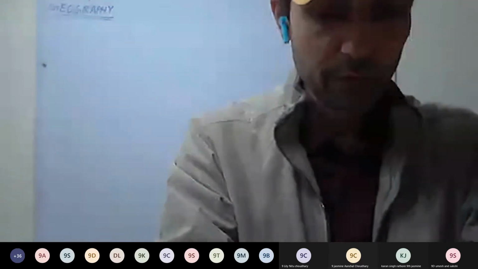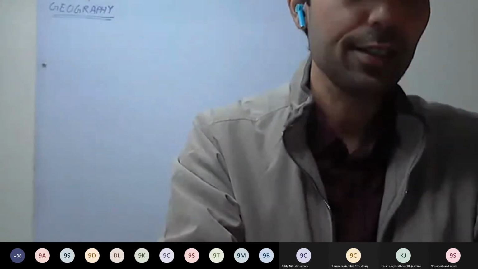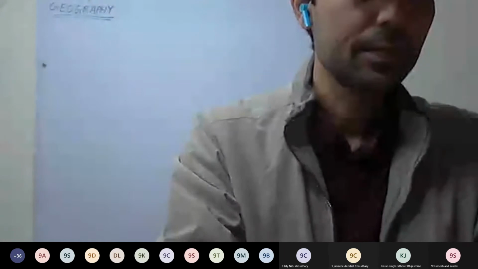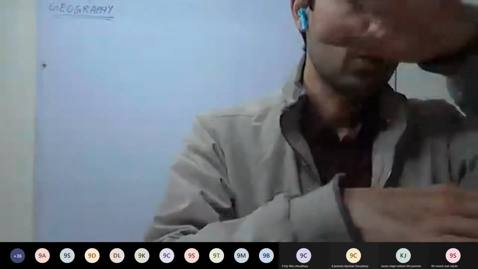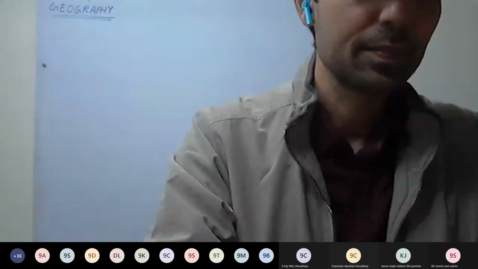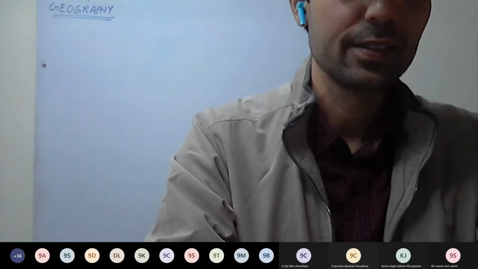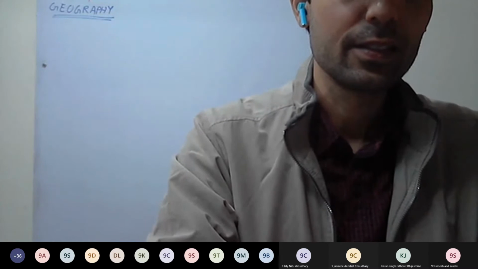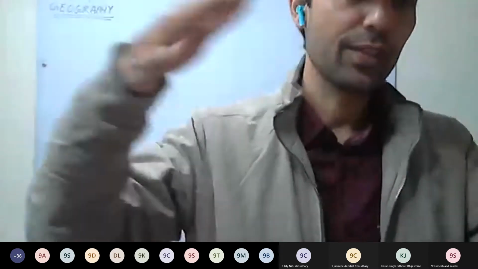Okay, now next one, cyclonic rainfall is common in the belts of westerlies. Why are they common in the belts of westerlies? We have seen when the cold winds, polar winds, and the westerlies meet, there is a low pressure. Which low pressure? The polar low pressure belt is there, where these winds, westerlies and easterlies meet. Easterlies are polar winds, cold dry winds, and westerlies are warm and moist.